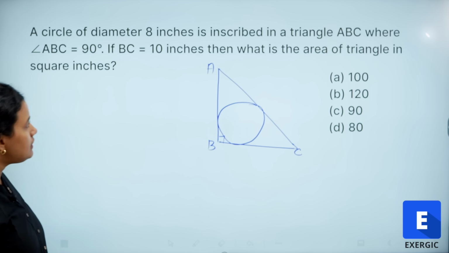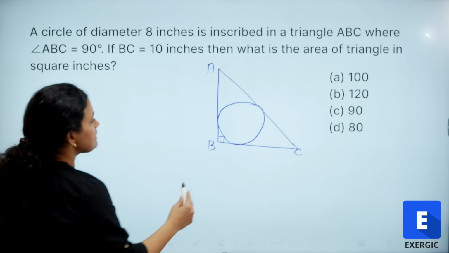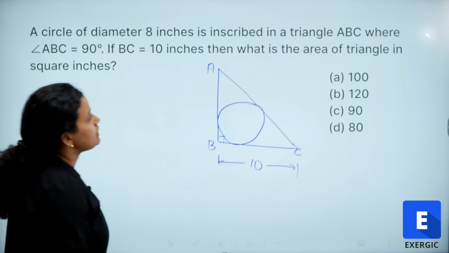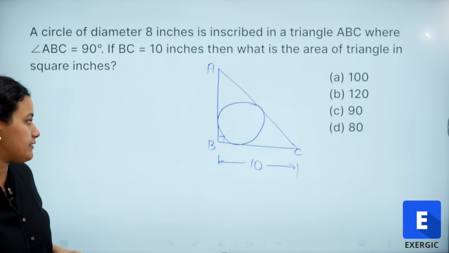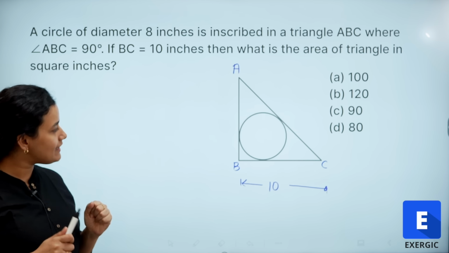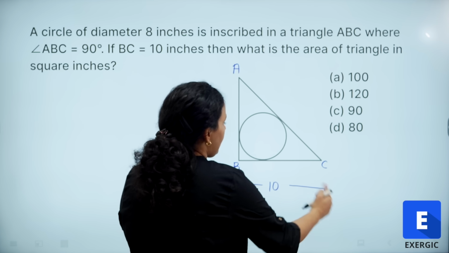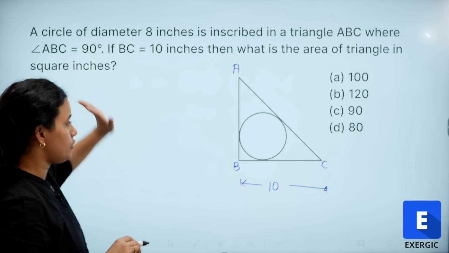Roughly a circle is inscribed, the diameter has been given to us and BC is 10 units. Okay, so what is the area of the triangle? So this is what the figure actually is. We have a right angle triangle inside which there is a circle and I know BC is 10 and I know the diameter of the circle as 8 units, right?